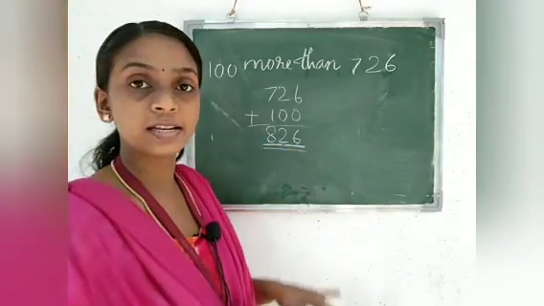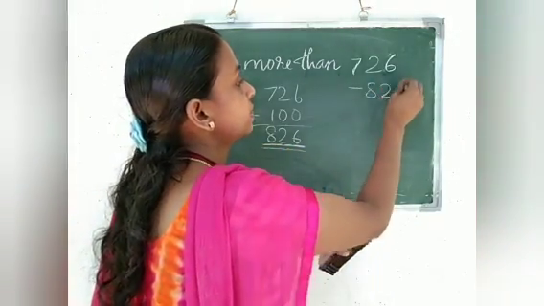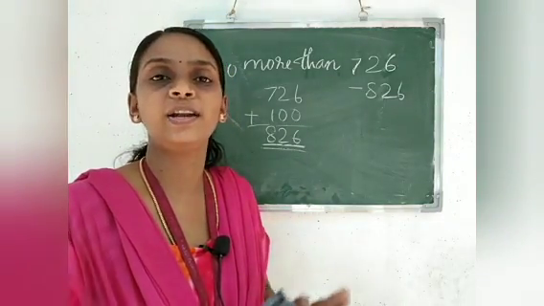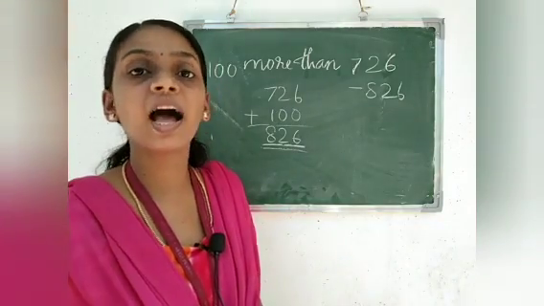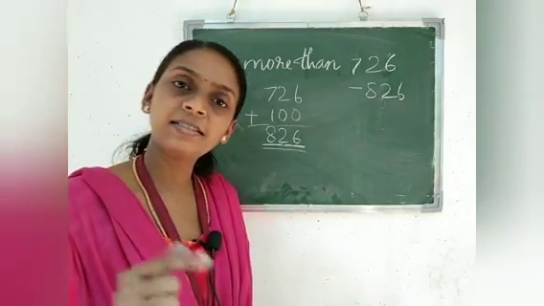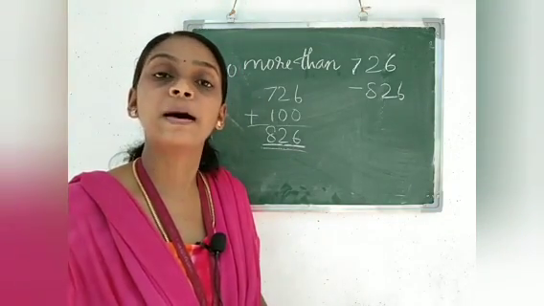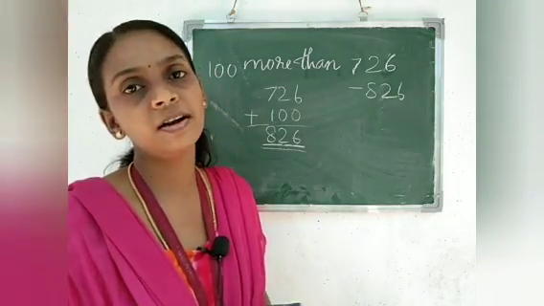628. So what is the answer? Answer what? 826 is the number, 100 more than 726. 100 more than means we have to add that 100 to the given number. Less than means we have to subtract the number 10 or 100 from the given number.